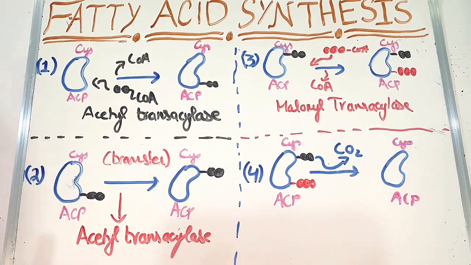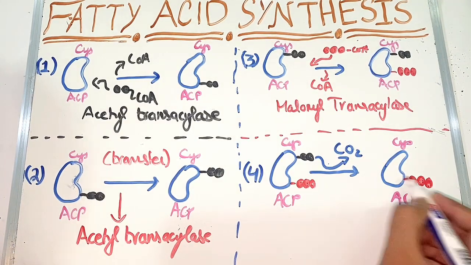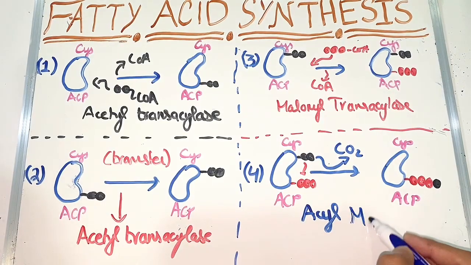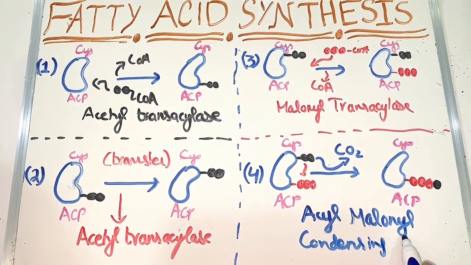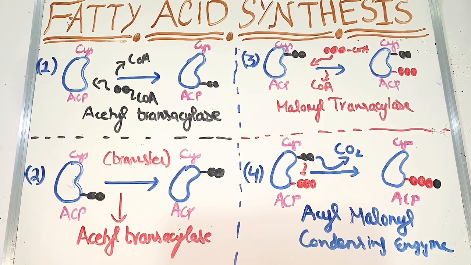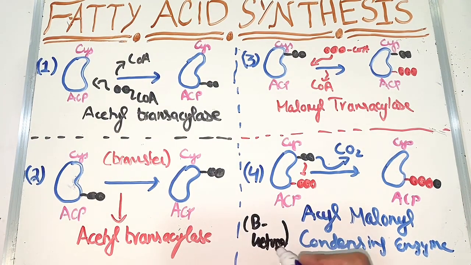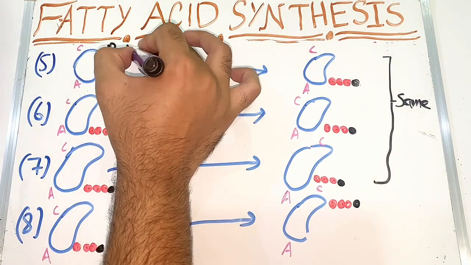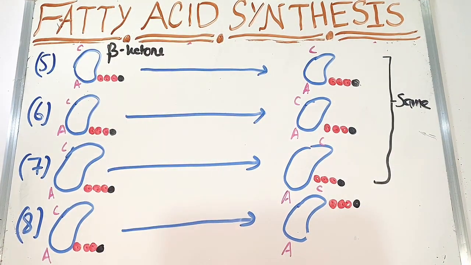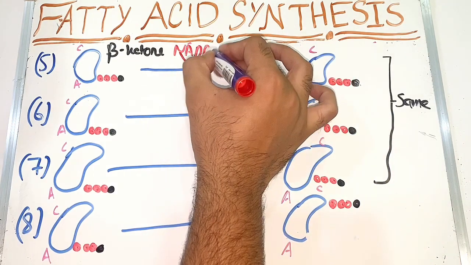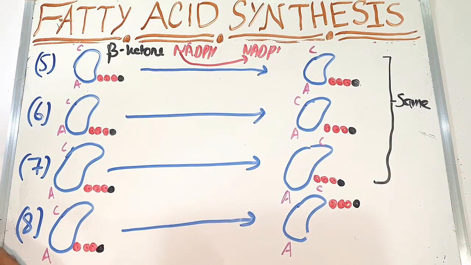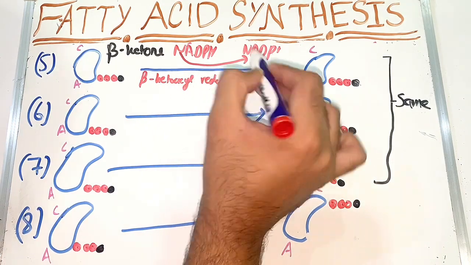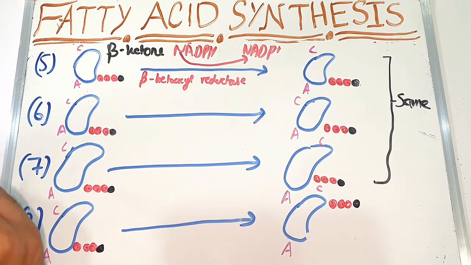What happens in the fourth reaction, which is different, is that carbon dioxide is released because one carbon is lost. From the two carbons of acetyl, one carbon will shift to the malonyl by the enzyme acyl malonyl condensing enzyme to convert into beta ketone. In these reactions, 5 to 7 are the same, but there will be some release of some molecules.